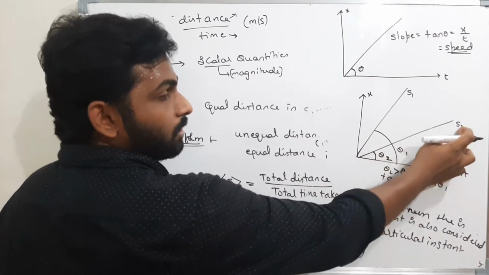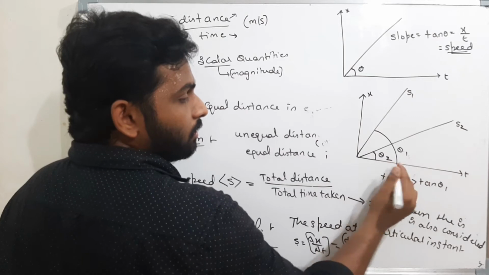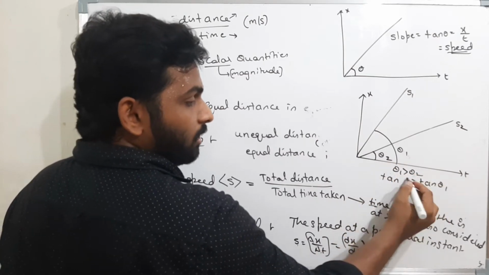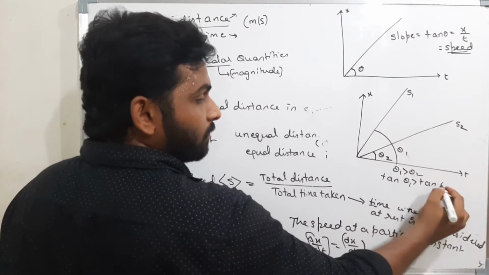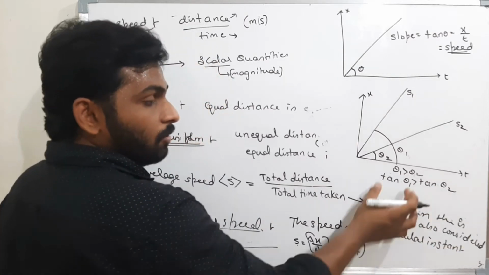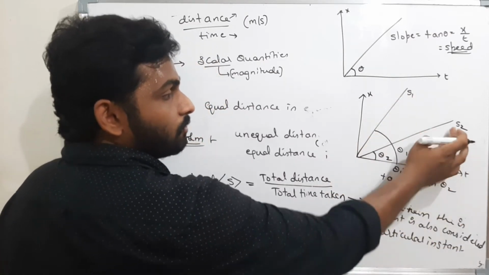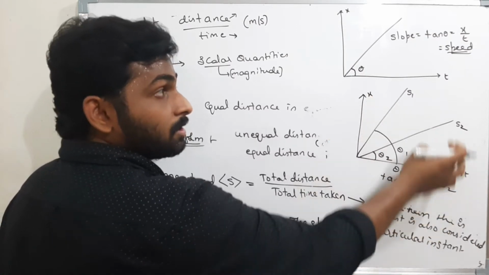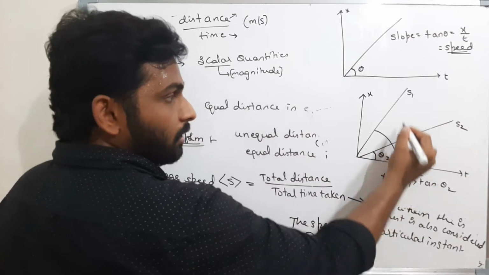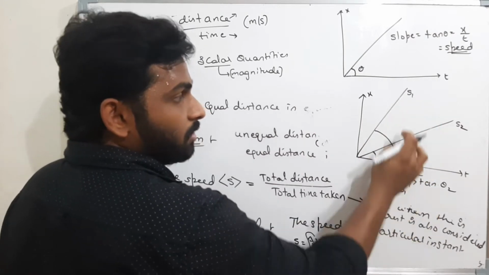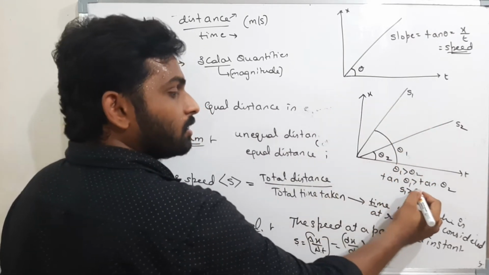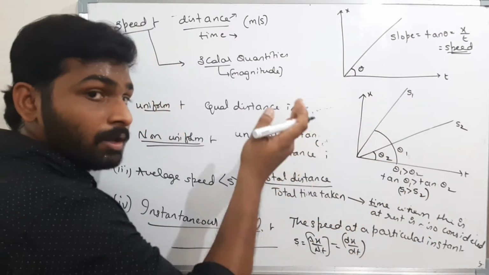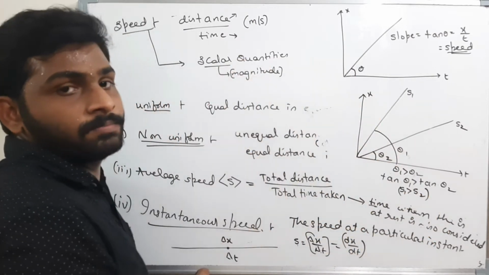Therefore theta 2 is for S2, and we can write theta 1 is greater than theta 2. Therefore tan theta 1 is greater than tan theta 2. That means the slope of 1 is greater than the slope of 2. In a distance time graph, the slope determines the speed. Therefore the speed of body 1 is greater than the speed of body 2. That means for whichever graph the slope is more, that body is traveling with more speed.